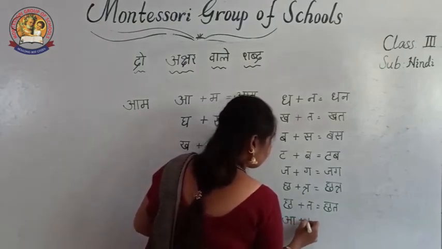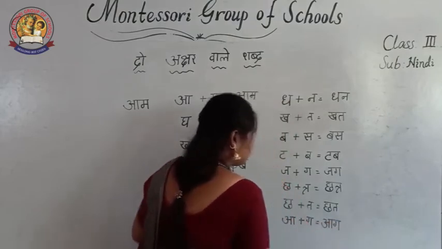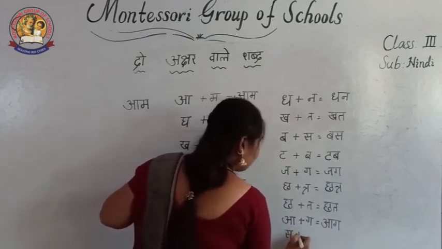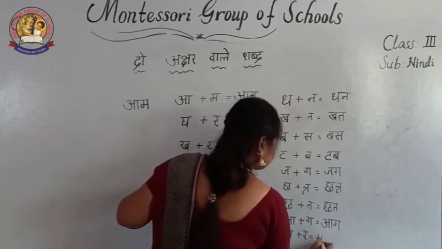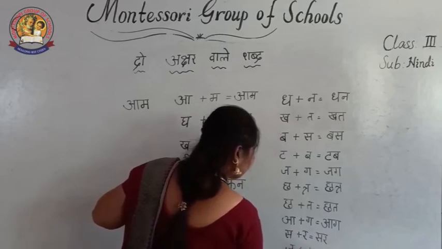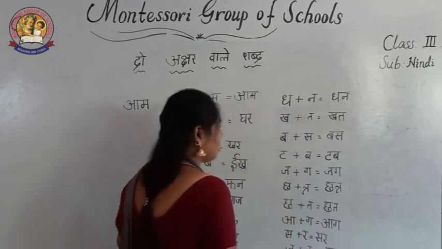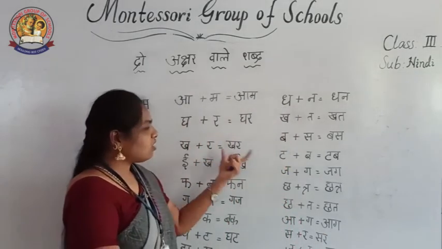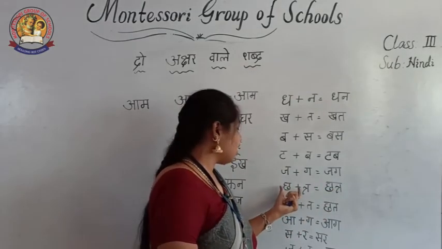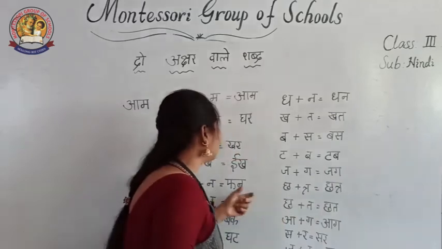Then A plus Ga. Aag. Then Sa plus Ra. Sar. Ja plus La. Jal. See, everywhere what are the letters and how we are adding and what is the sound of that one everywhere. If we cut and read that letter, it is easy to read a word.